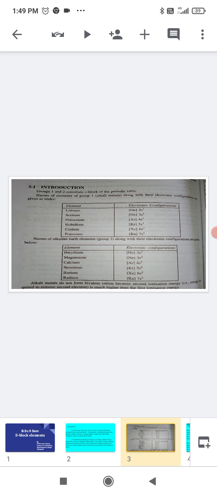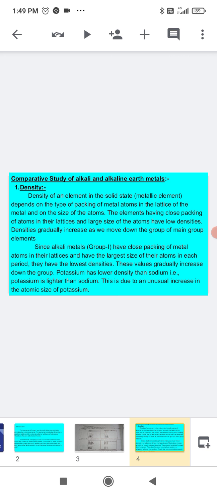So next, coming to the study of alkali and alkaline earth metals. Here we will compare the properties of these alkali and alkaline earth metals. First we shall see what is density. Density is a property which we usually refer to for liquids, but when you come to a solid, the density of an element in the solid state depends on the type of packing of metal atoms in the lattice of the metal and on the size of atoms. The elements having close packing of atoms in their lattices and large size of atoms have low densities.